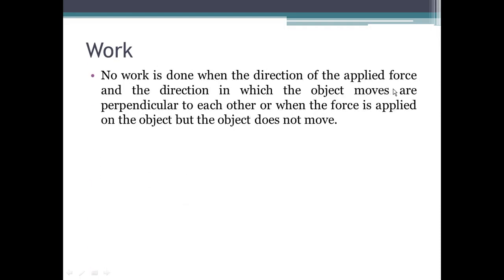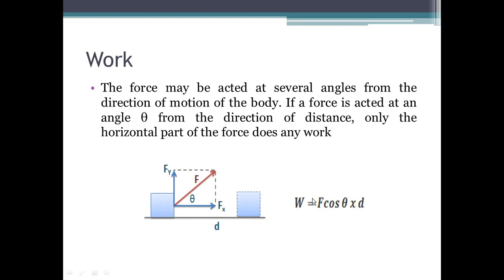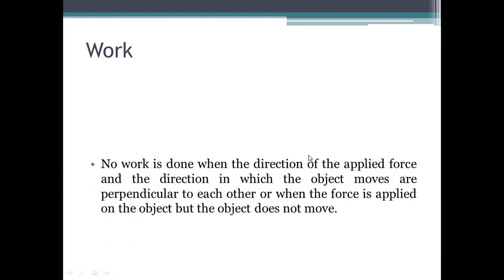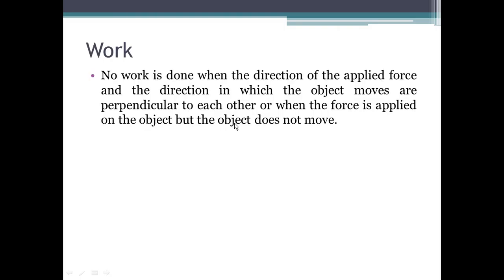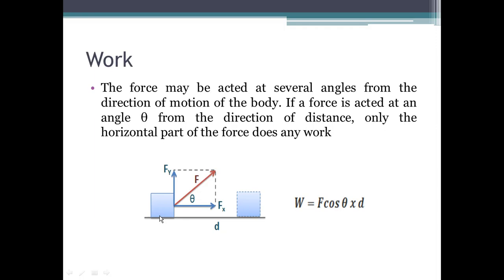Okay, so no work is done when the direction of the applied force and the direction in which the object moves are perpendicular to each other, or when the force is applied on the object but the object does not move. That is one case wherein the work done is equal to zero: when the applied force and the displacement are perpendicular to each other. The angle between them is 90 degrees. Cosine 90 degrees gives you zero. There is no work done. The second half of this statement is, of course, when you do not apply any amount of force. When you do not apply a force, the force is zero, then the work done is zero.